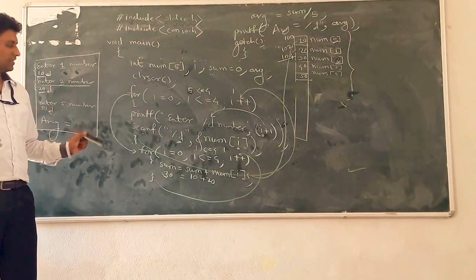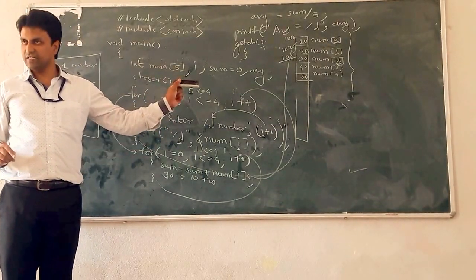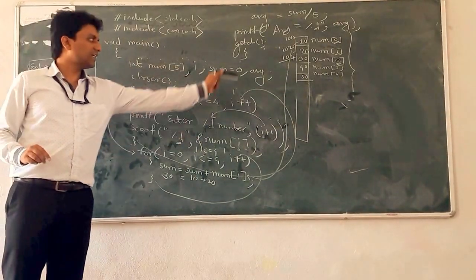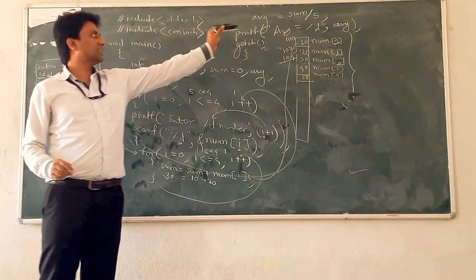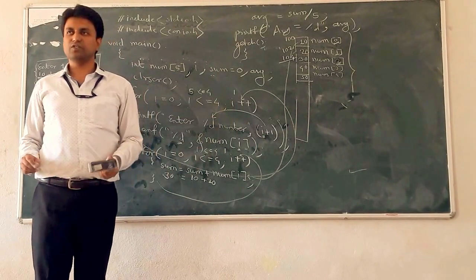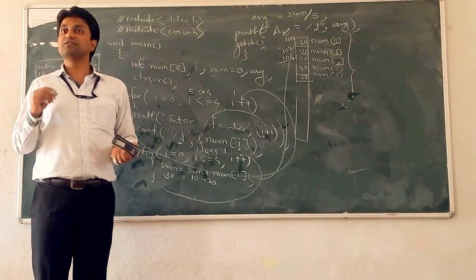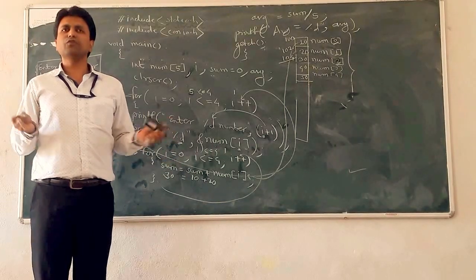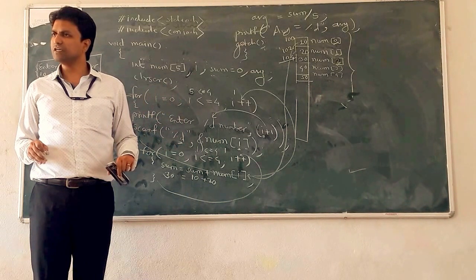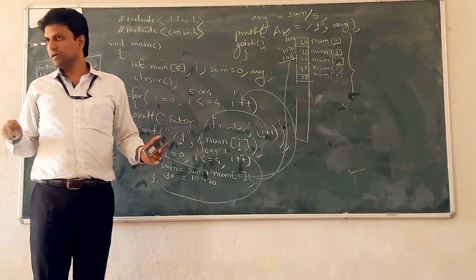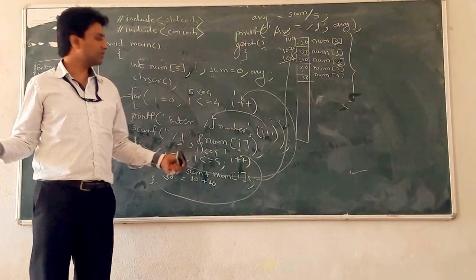Okay, so in this way we can access elements of an array, save elements of the array into particular locations, make the sum, make the average, and print the average of the array elements. So it is very easy. If you now want to store 100 numbers, take the 100 numbers from the user, make the addition of 100 numbers and display the average, it is also easy.